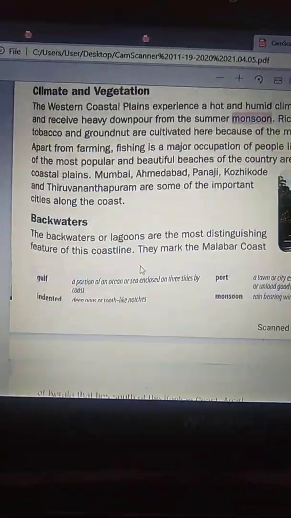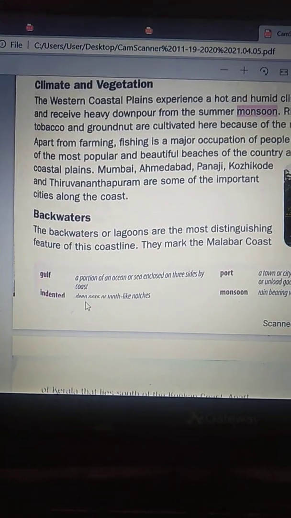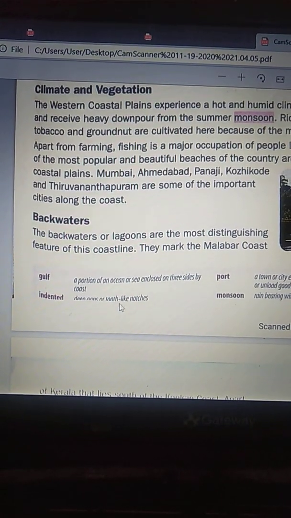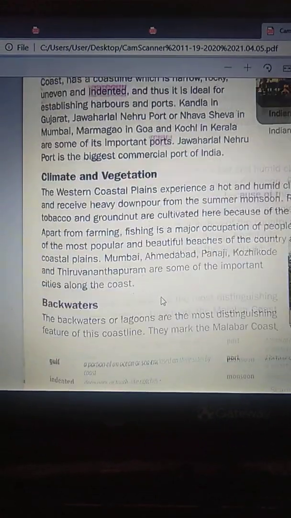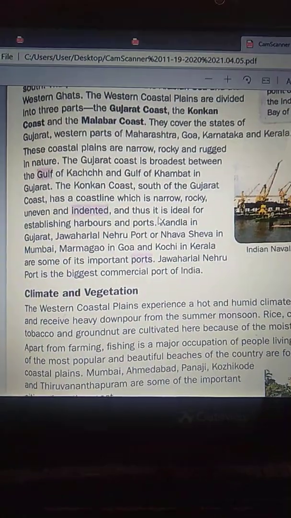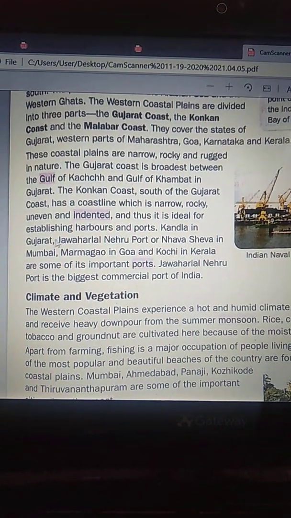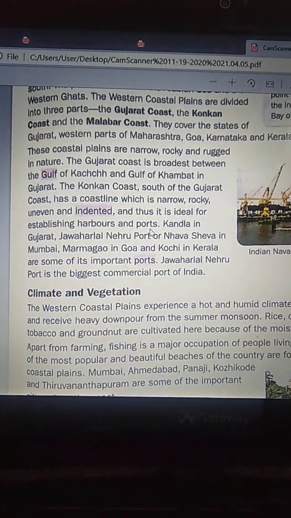What do you mean by indented? Deep gaps or tooth-like notches, and thus it is ideal for establishing harbors and ports.